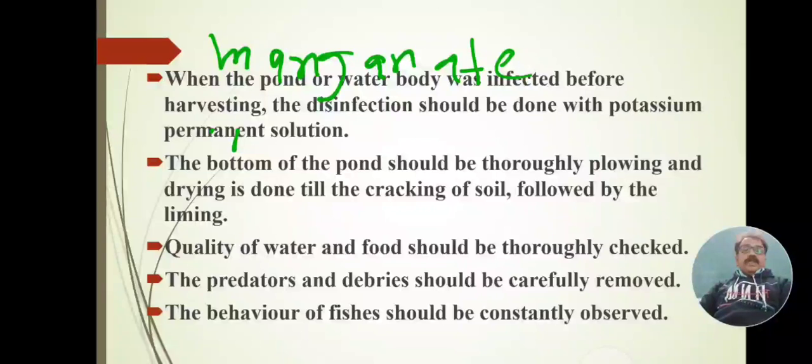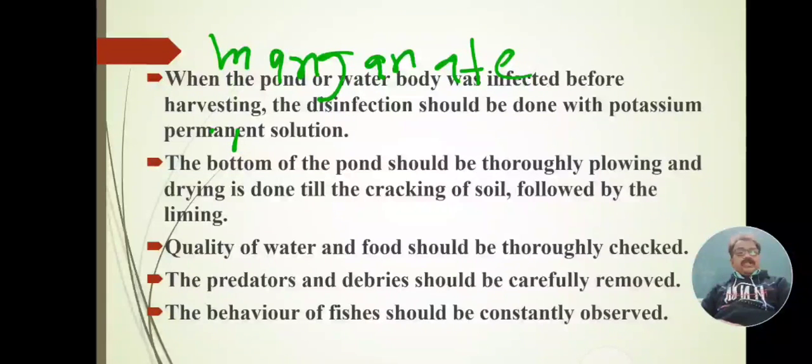Next control measure: quality of water and food should be thoroughly checked. This is important when we have cultured fishes or other aquatic animals, that may be fish or non-fish organisms such as mollusks, arthropods, prawns and so on. When we have cultured these animals, the quality of water should be regularly checked by an expert person.